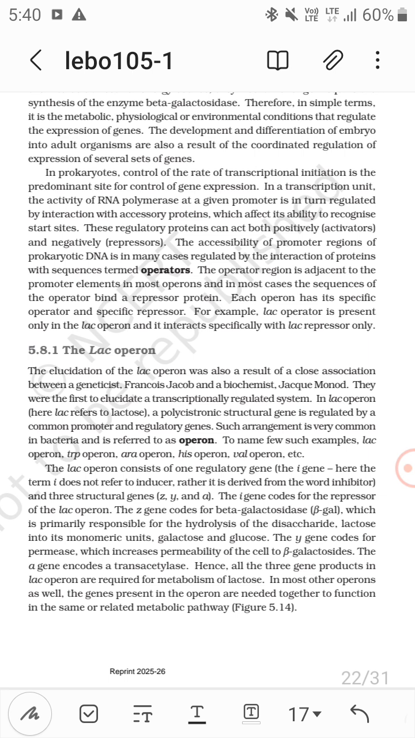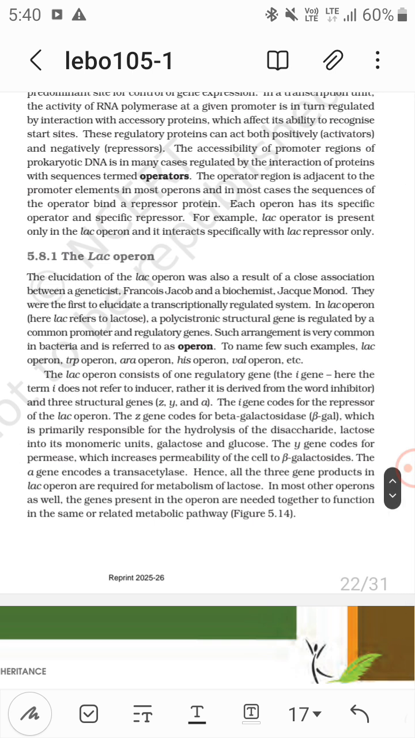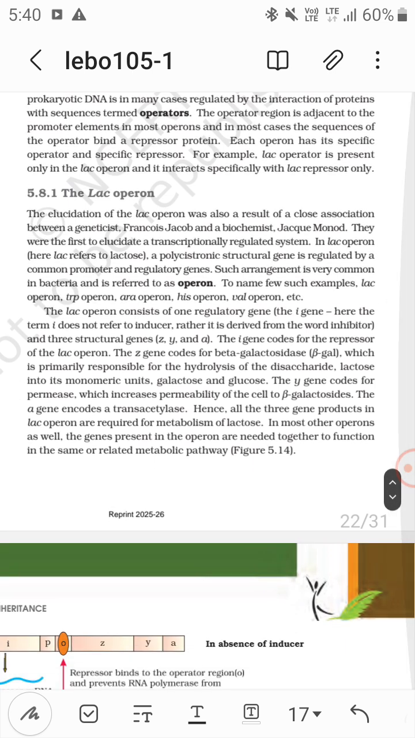So the lac operon that we study. The elucidation of the lac operon was also a result of close union between a geneticist, Francois Jacob, and a biochemist, Jacques Monod. They were the first to elucidate a transcriptional regulatory system. In lac operon, lac refers to lactose, and a polycistronic structural gene is regulated by a common promoter and regulatory genes.